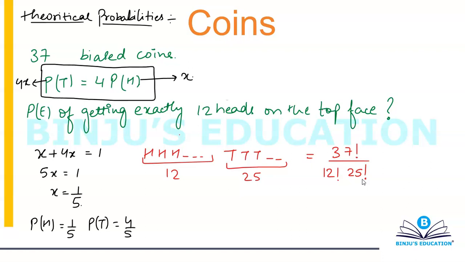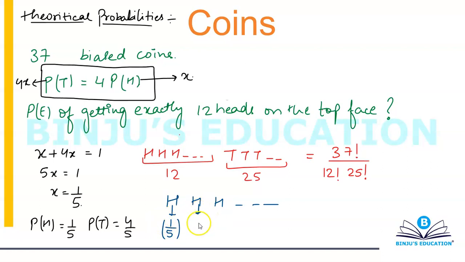Now I want the probability. Now think about it in this way. If I talk about a head, all coins are individual, right? They are not dependent on each other. So let's first talk about the 12 heads. I'm going to make 3 only. For the first head, can I say the probability for this head will be 1 by 5? Because for this coin also, the probability that tail will appear on the top face is 4 times the probability that head will appear. So for the first head, you're going to have a probability of 1 by 5.